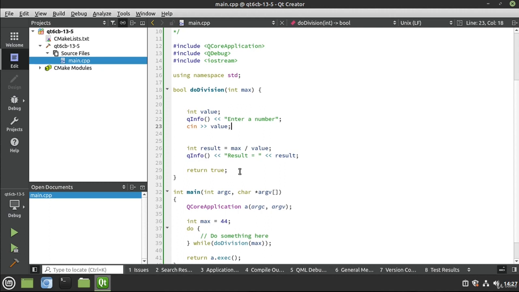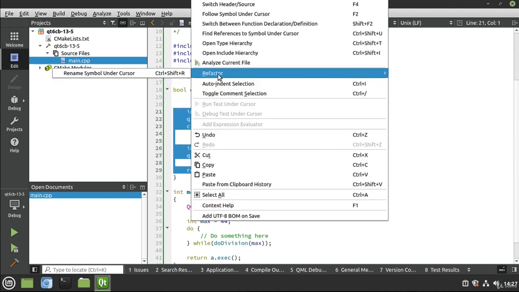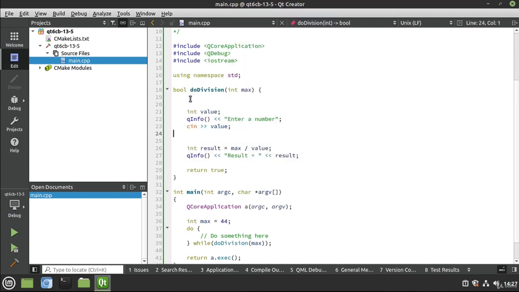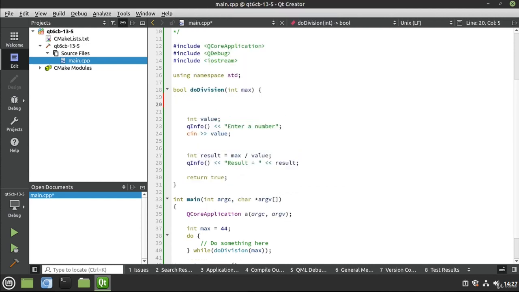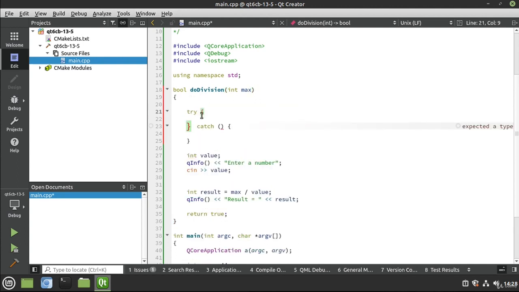So I'm going to just grab all of this, and you can right click refactor and notice nothing. Oh, it's super frustrating that it doesn't have the option. This is what I mean by a lot of Qt really doesn't help you figure out error handling. It's not really baked into the IDE where most things really are. So to get around that, what I'm going to do here is I'm just going to say try, and we're going to do this try catch block, and it's going to bug me the way those brackets are. So I'm just going to break those out.